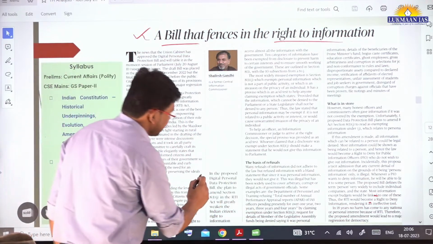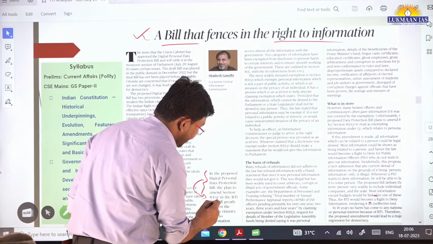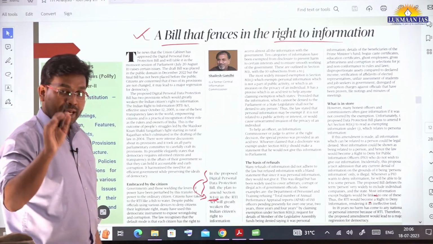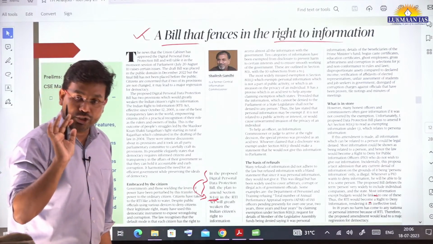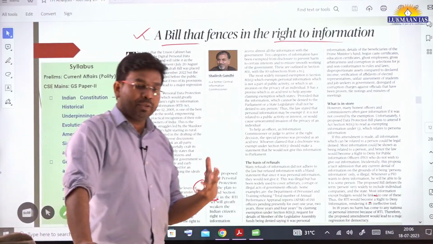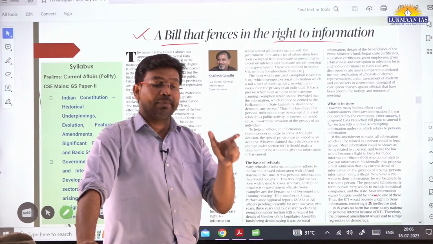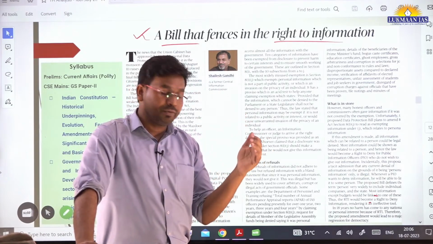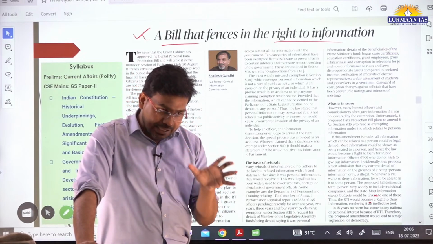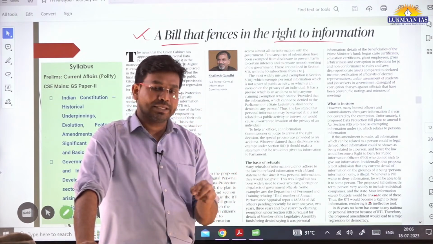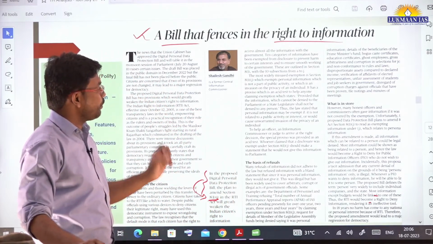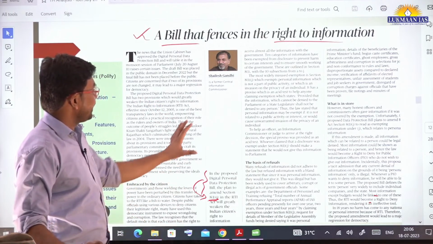So the Digital Personal Data Protection Bill wants to amend Section 8, Clause 1, Subclause J of the Right to Information Act, which says that information may be denied by a public servant, an information officer, only on the ground that he will not be able to give this information to the Parliament of India also. This is a very, very important statement that was made by the author.